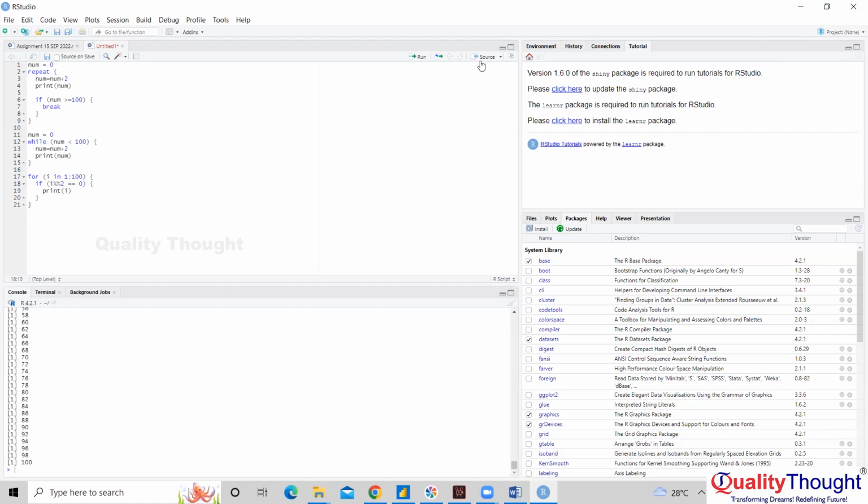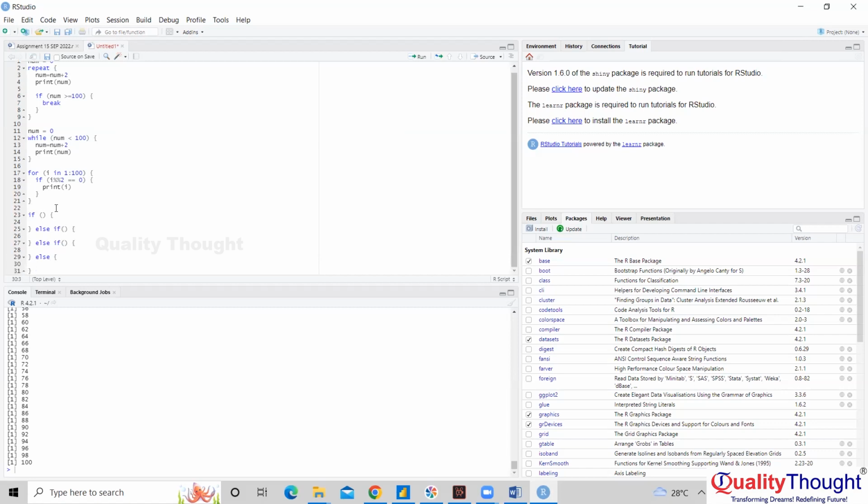So if you have to do conditions, you simply say if condition, and if you have to add else if, you will say else if, not elif. If you want to add one more, you will say else if, and when you want to add else, you say else. That's it. So this is how we build if, else if. Now you can practice the programs that we did in Python using R. One or two programs per topic, and then we can complete it.